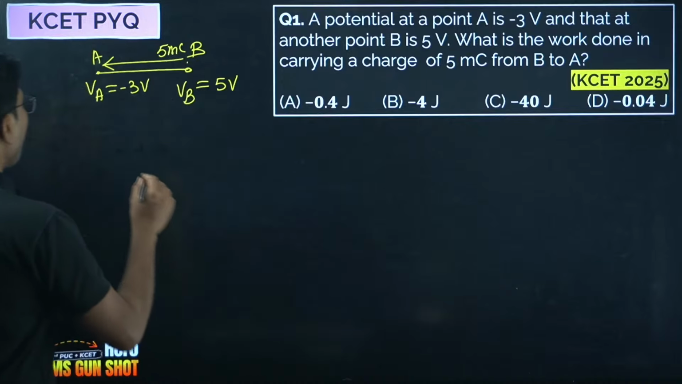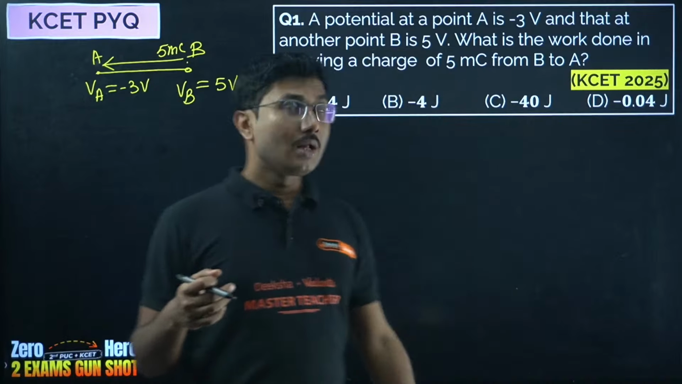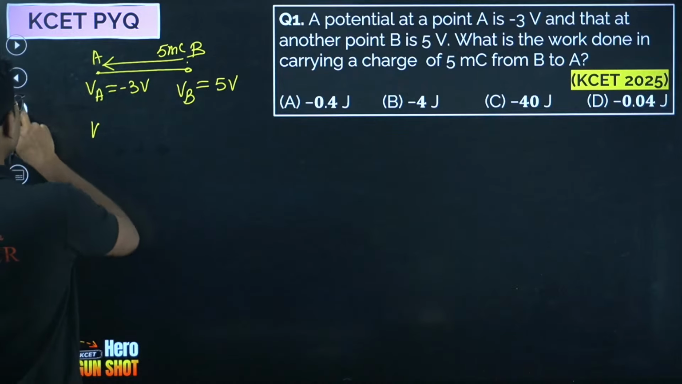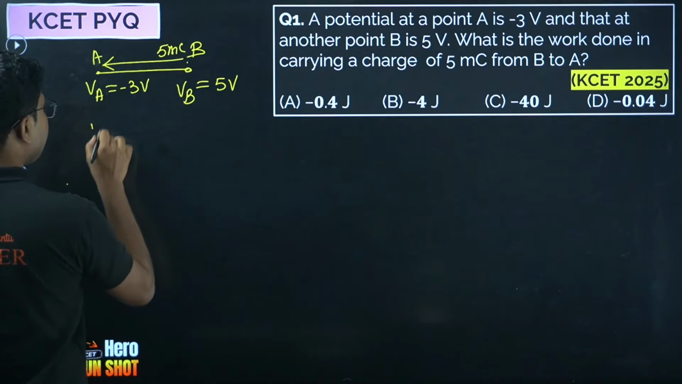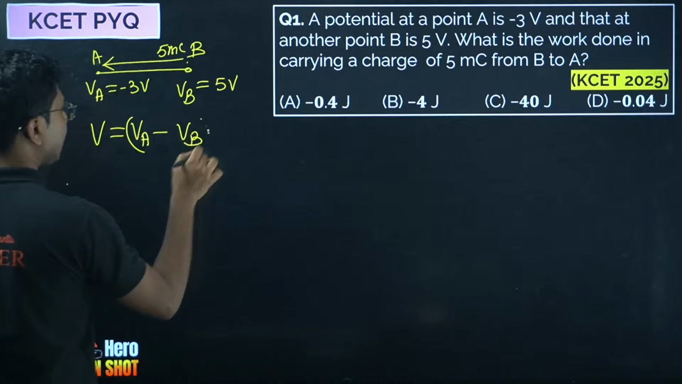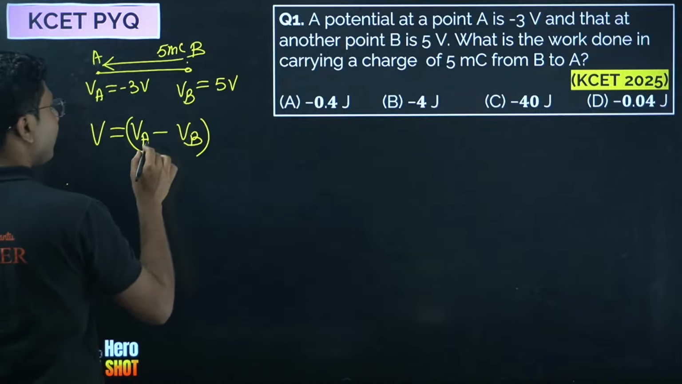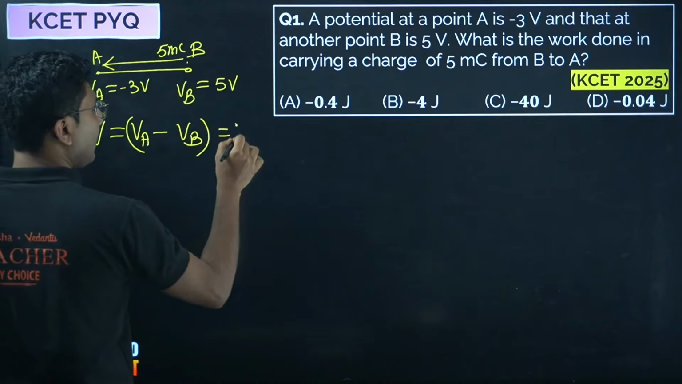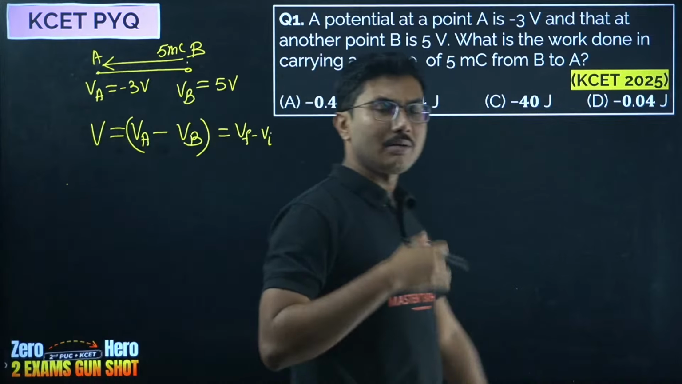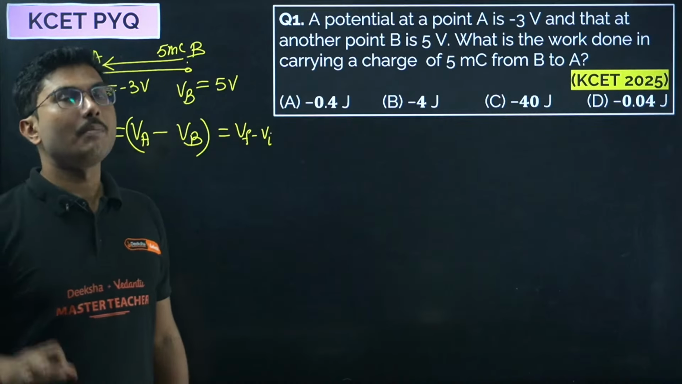Now how to calculate work done? We know work done due to a unit positive charge, if it was given as simply 1 coulomb, then it is simple. You just have to calculate the potential difference, that is final point minus initial point. Remember this, potential difference is always final minus initial. It does not matter whatever is the sign, it is always final minus initial.